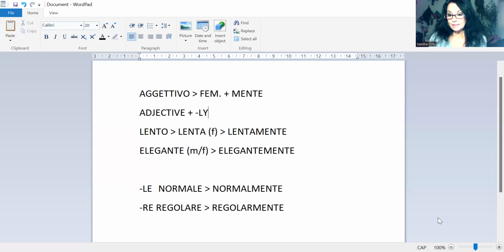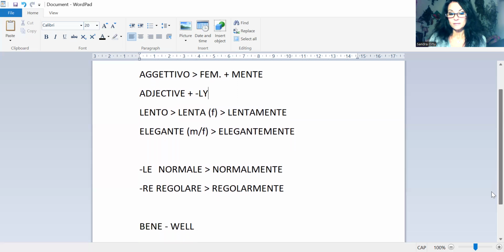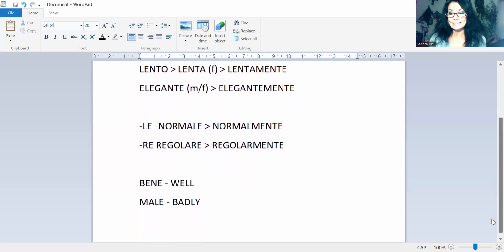And some adverbs, very important, I've written here, as I said, don't follow the rule of making something feminine and then adding mente, but they are exactly their own words. One is bene, which means well. Remember, bene sometimes is translated with good in English. However, remember that bene means well. So you do something well, or you are well in the sense you are feeling well.